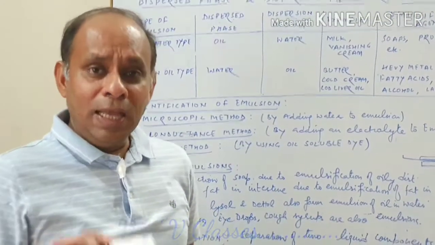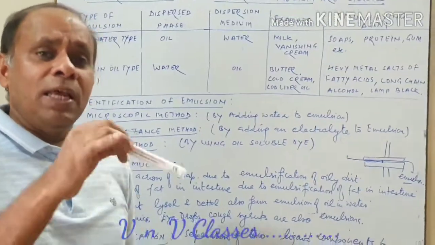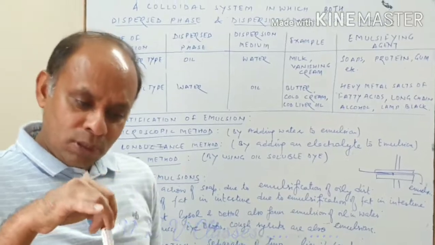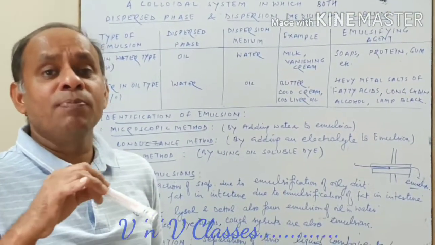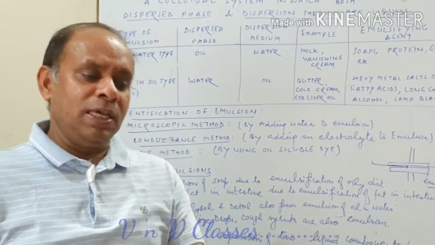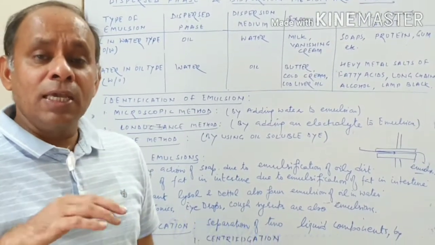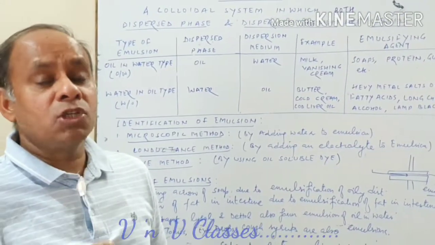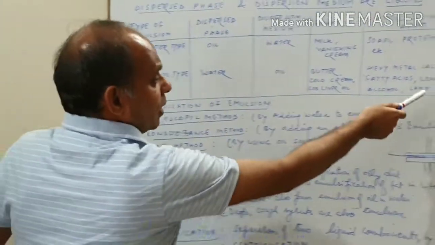Lamp black is the black deposition you get on the inner side of the glass chimney of a lamp when it is working. Even if you keep a candle burning and hold a glass plate over it, you get a black deposition on the plate. This is called lamp black.